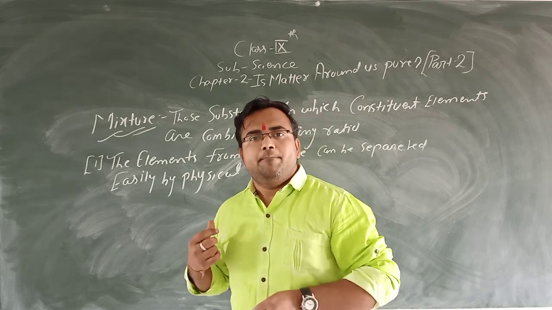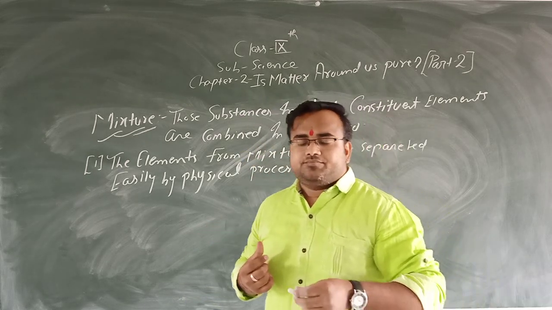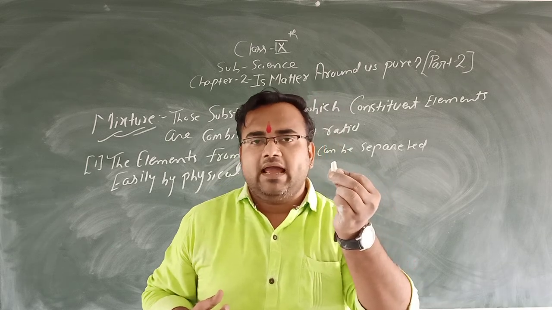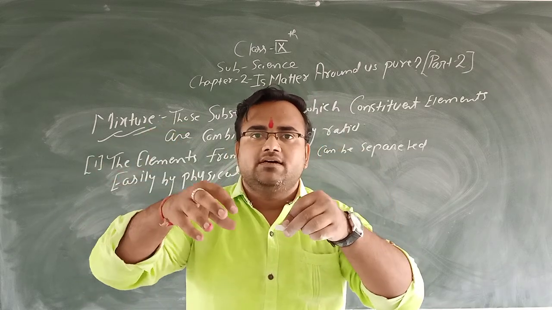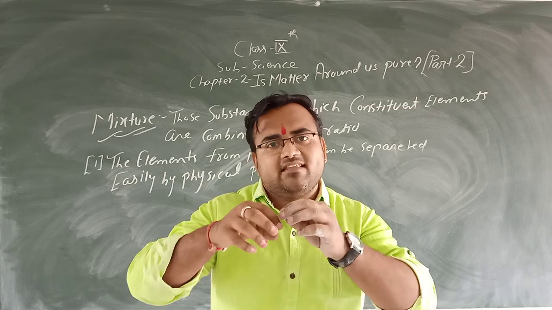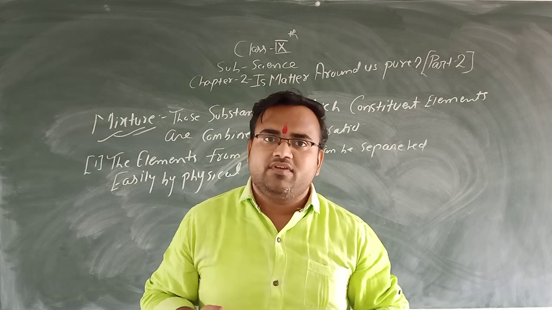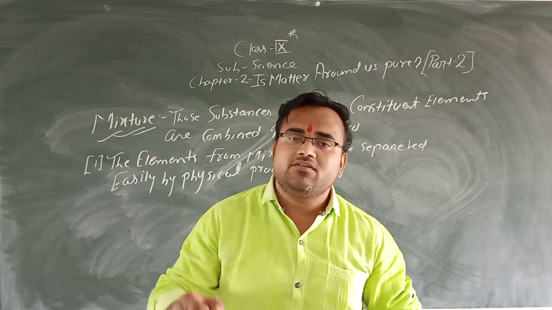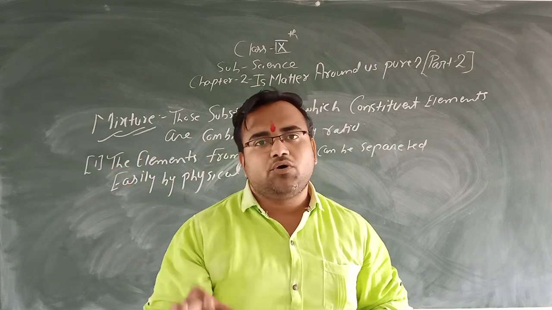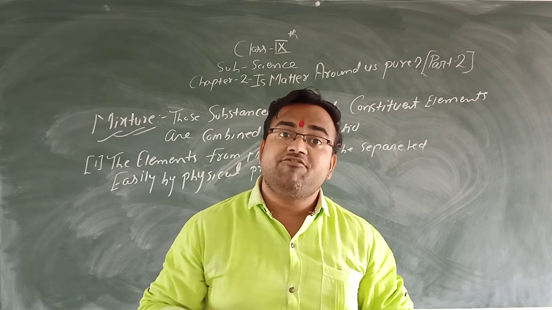They are known as mixture. Or the pieces of chalk and salt are mixed. Then we can separate them easily by physical process. So they are known as mixture. So mixtures are those substances in which their constituent elements can be separated by physical process.